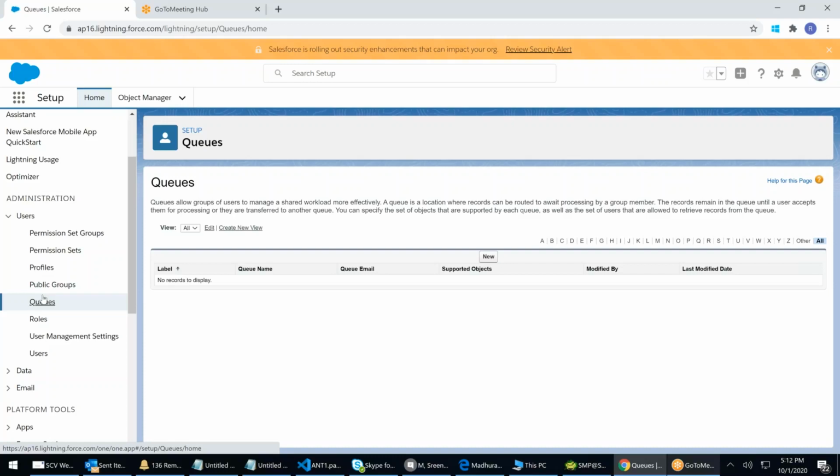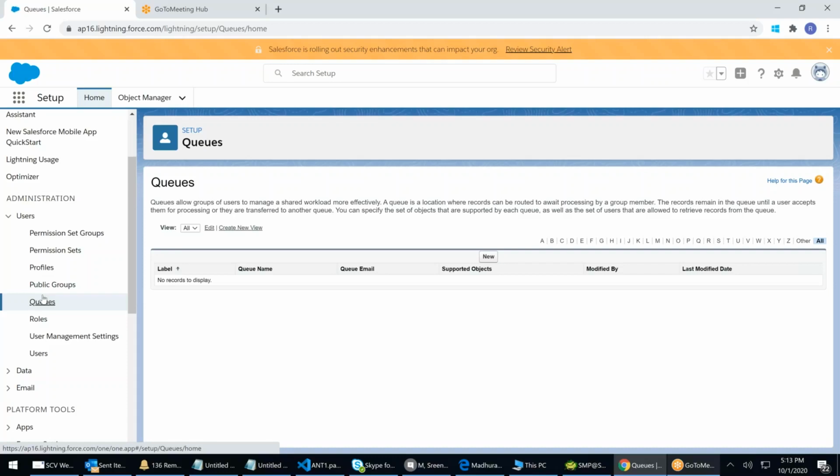A queue is a location or a folder where a record can be routed, right?